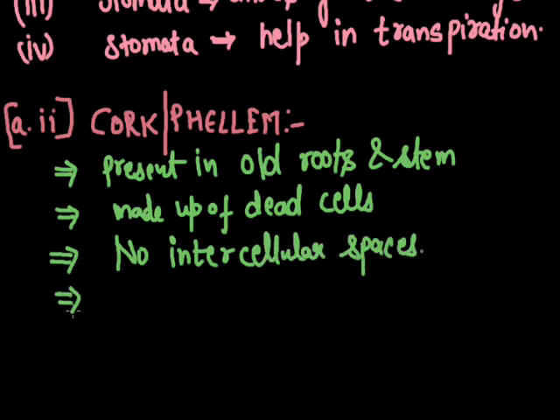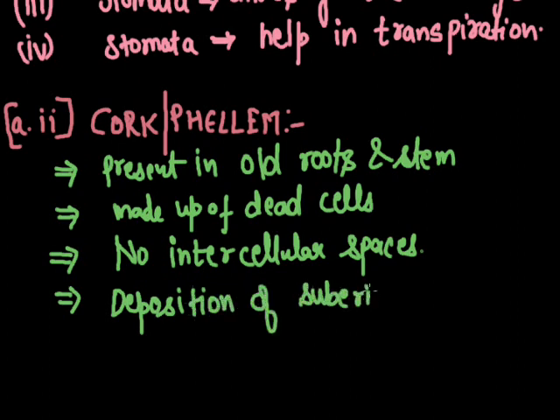Next point, cork. The cell walls in the cork deposit a waxy substance called suberin, and due to this deposition the walls become thicker and thicker, and the cells of the cork are impermeable to water and gases.